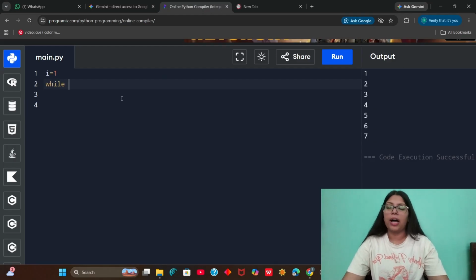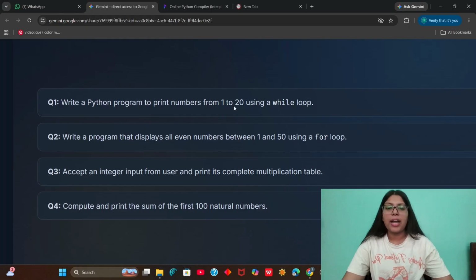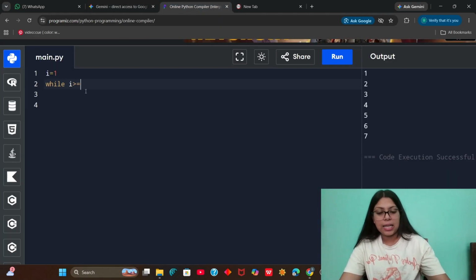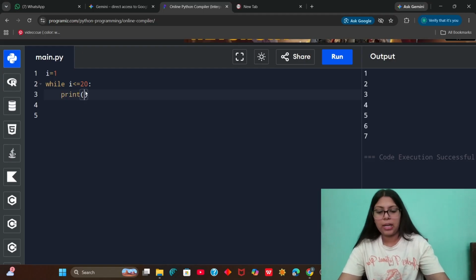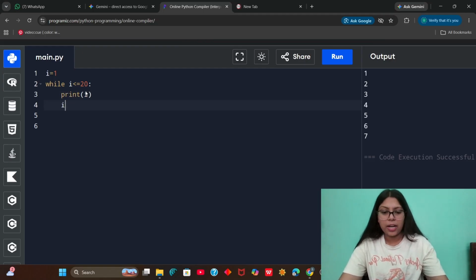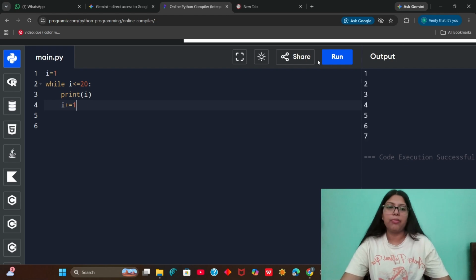Now I will write while, and I have to specify a condition. So what will be the condition here? We have to iterate till 20, right? So I will say while I is smaller than or equal to 20, you have to print I, and for each iteration I want you to increment it by 1.